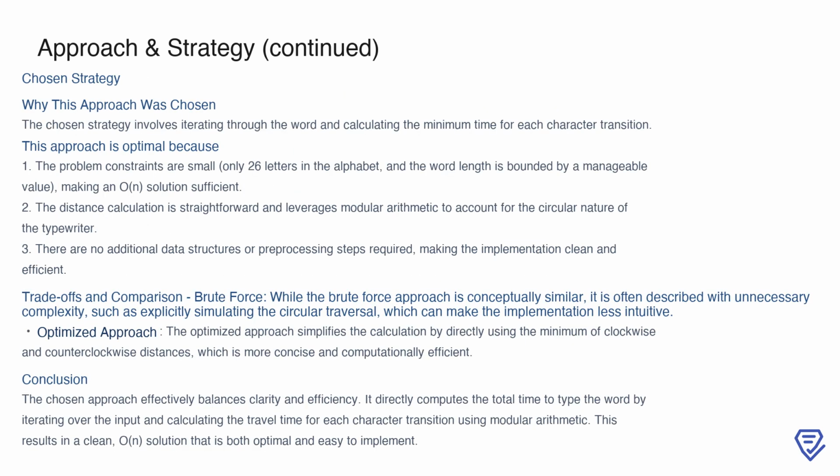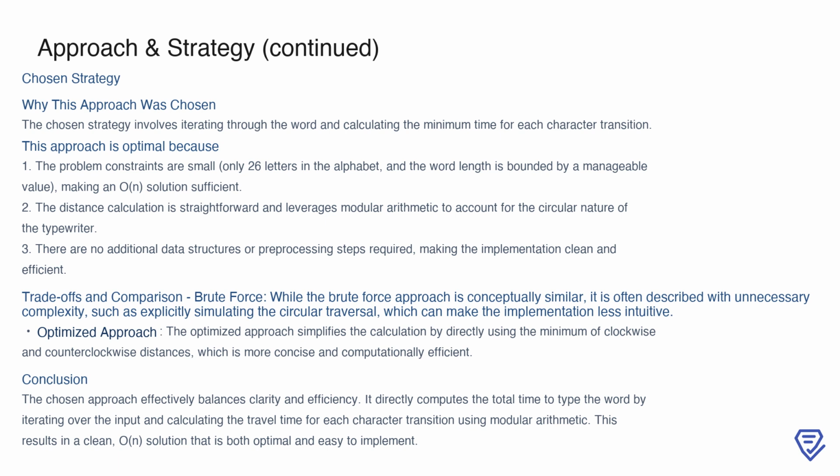The chosen strategy for this problem involves iterating through the word to calculate the minimum time required for each character transition. This approach is considered optimal for several reasons. First, the problem constraints are small, with only 26 letters in the alphabet and the word length being manageable, so an O(n) solution is more than sufficient. Second, the distance calculation is straightforward and leverages modular arithmetic to handle the circular nature of the typewriter. Third, this approach avoids the need for additional data structures or complex preprocessing, making it clean and efficient to implement.